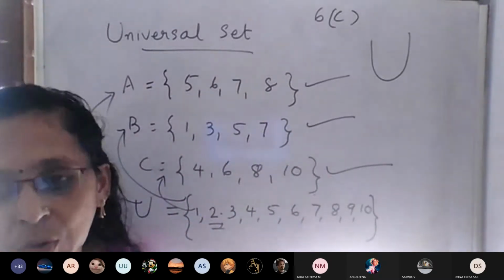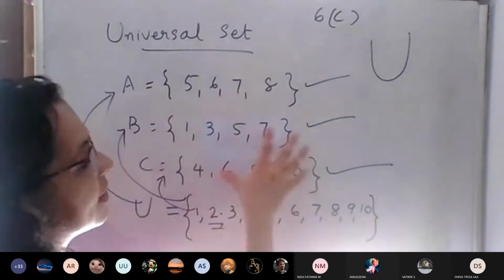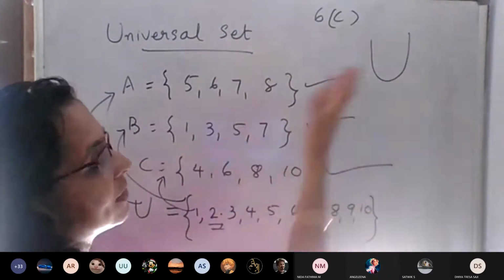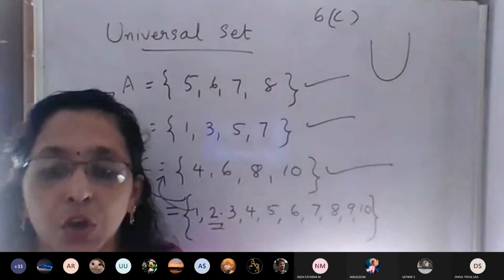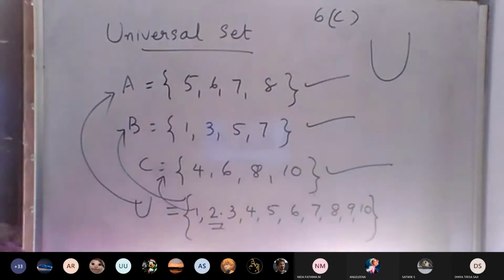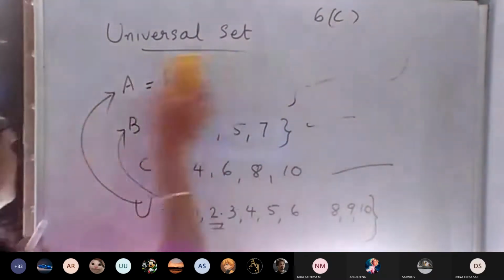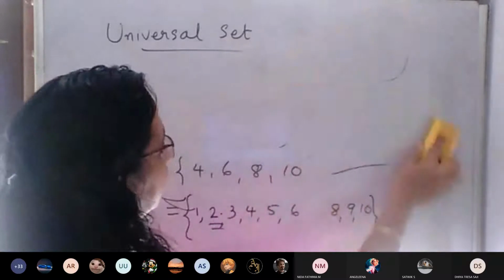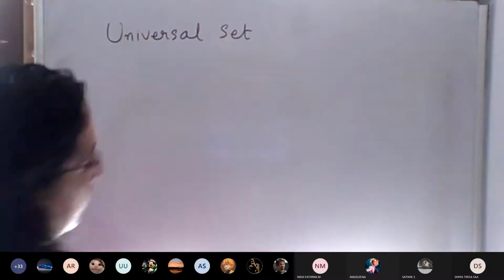That is known as the universal set, and it is denoted by U. So write the side heading universal set.